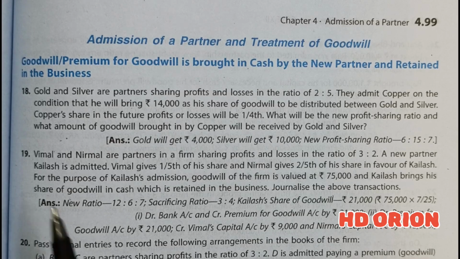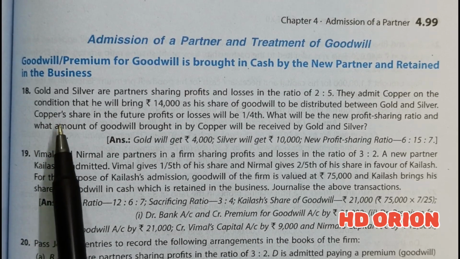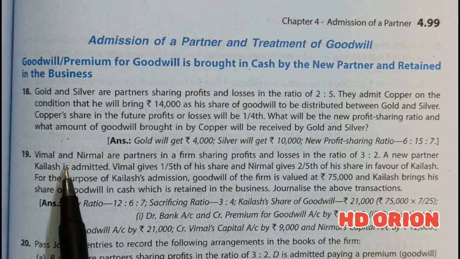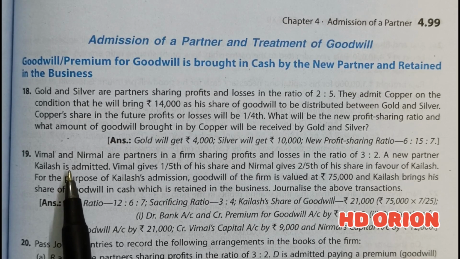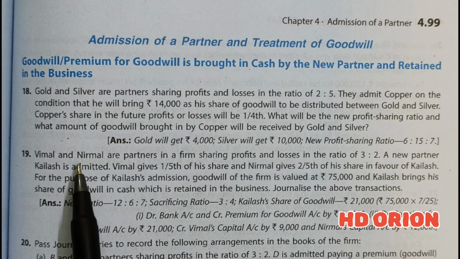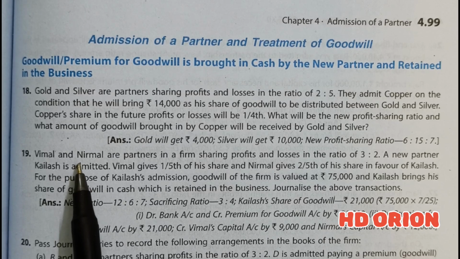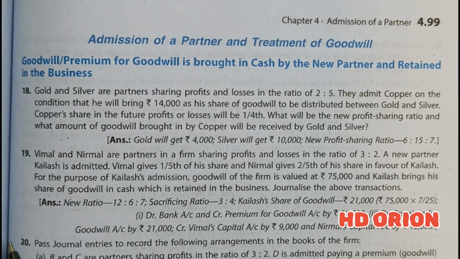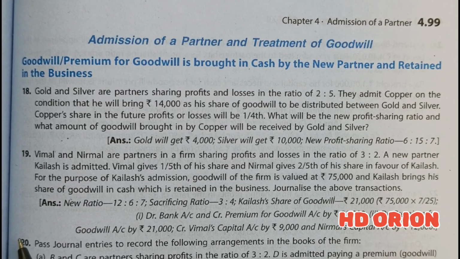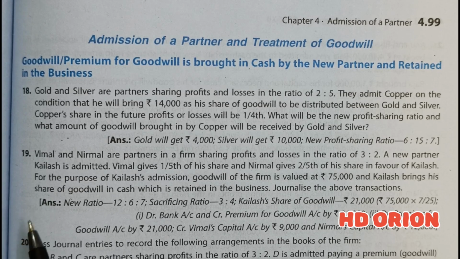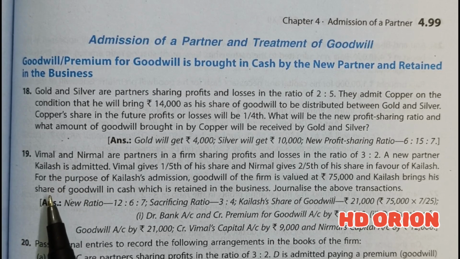So, for that reason, the treatment of goodwill is to be understood, and this particular section will be a part of all the full questions ahead. Fine. So it is just a part of a big question and it can be understood very easily. It is very easy because we have already studied the calculation of sacrificing and gaining ratio, and now just the journal entry is needed for treatment of goodwill of the new partner.